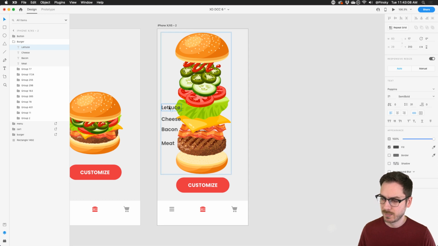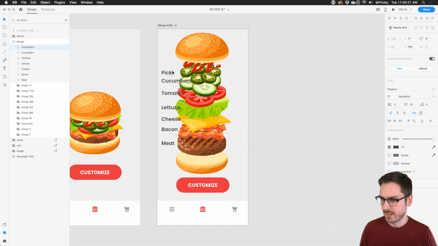Lettuce, is that how to spell lettuce? I always get lettuce wrong, right? Tomatoes, also spelled tomatoes wrong. And this is cucumbers. I am definitely running out of room. And this will be pickles and ketchup.